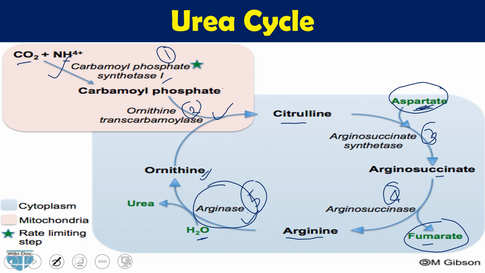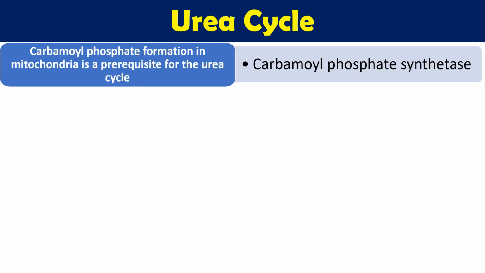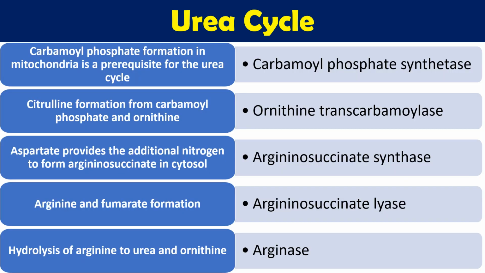Another point in these steps: you can see this carbamoyl phosphate. This is the rate limiting step, the rate determining step of the urea cycle. There are a total of 5 steps, and of these 5 steps, the first step is called the rate limiting step. Now we will see one by one in detailed structures. So these are the 5 different steps.